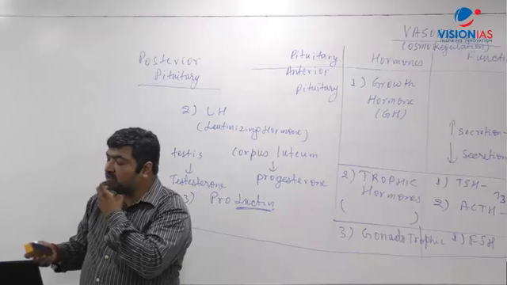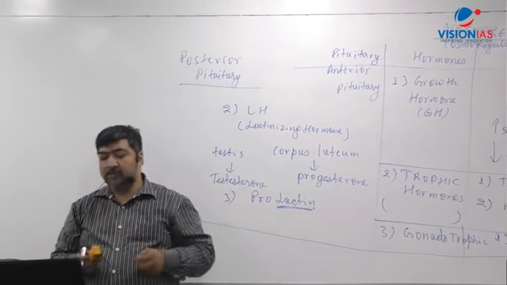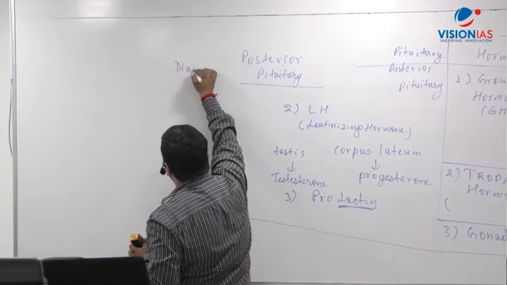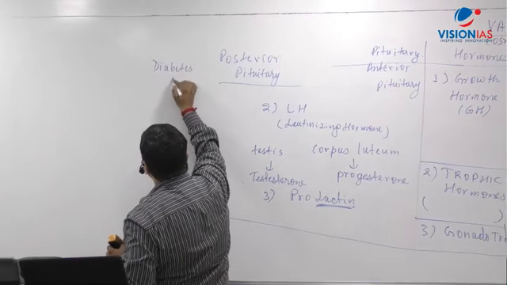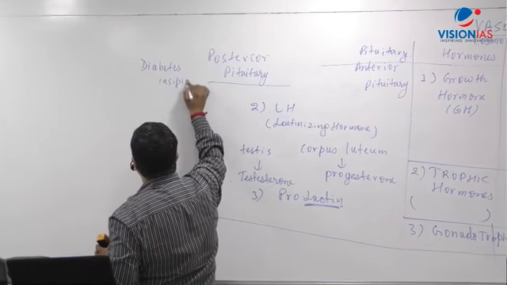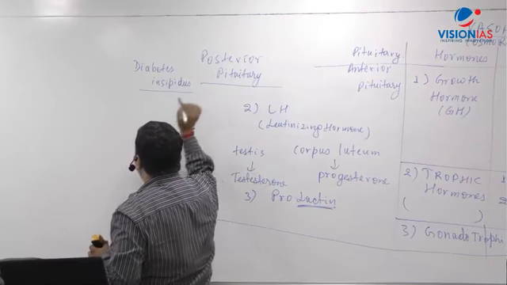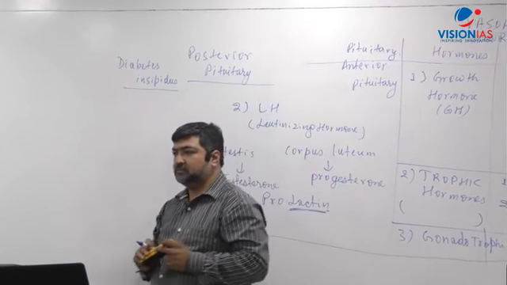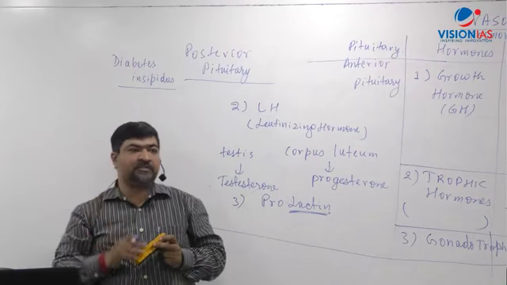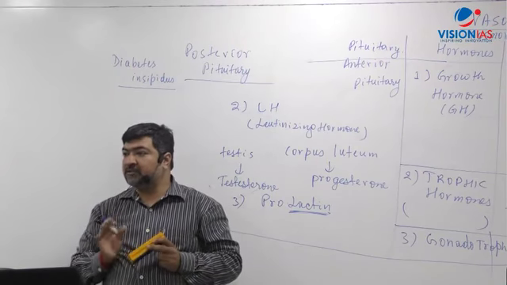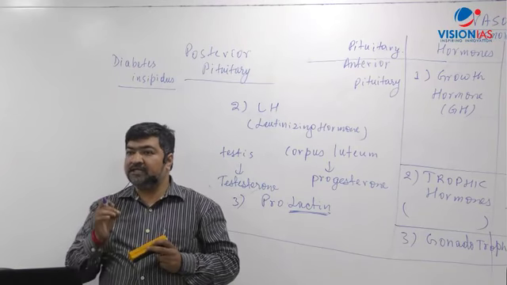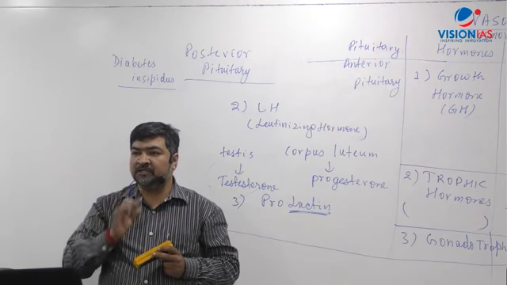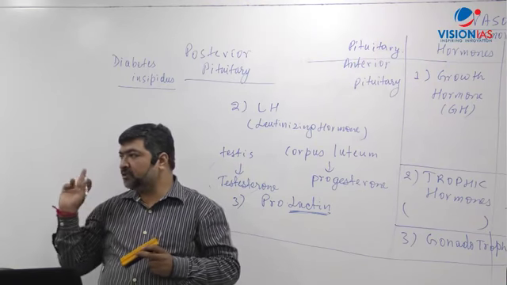Deficiency causes diabetes insipidus. That is a part of the vasopressin I am talking about. So in case a direct question comes, what causes diabetes insipidus? That is the part that comes there, right?